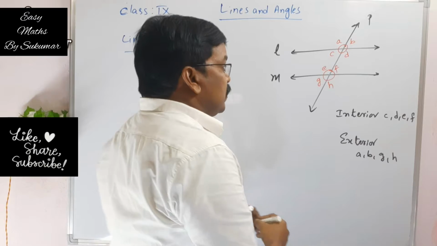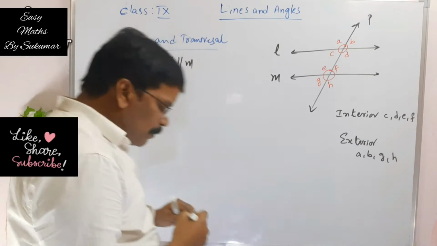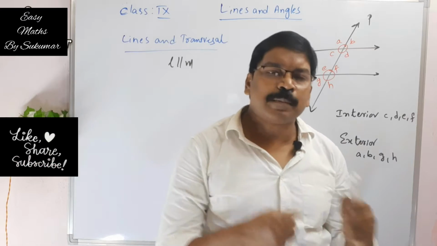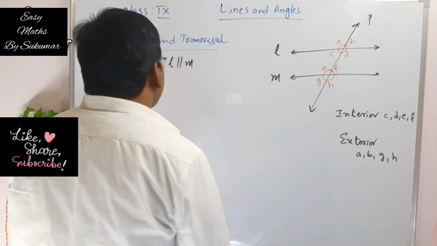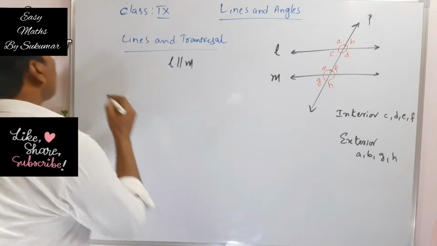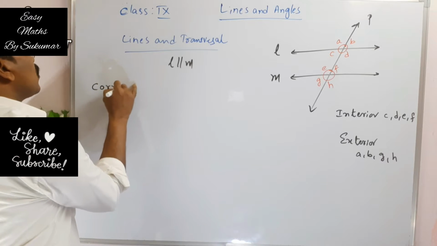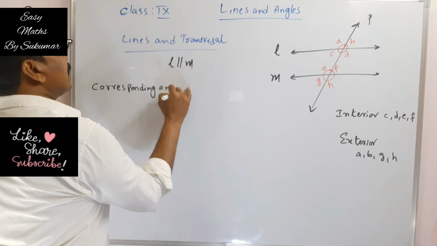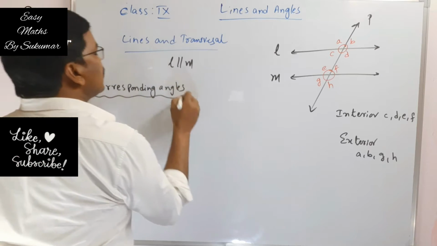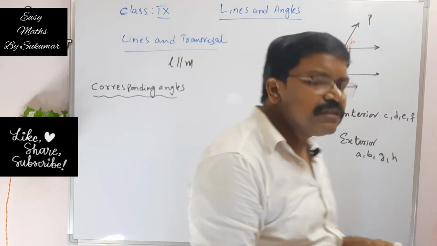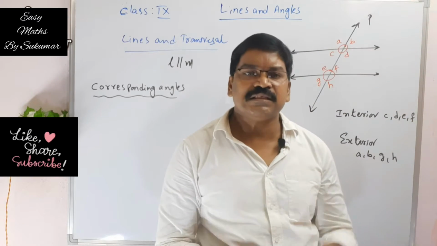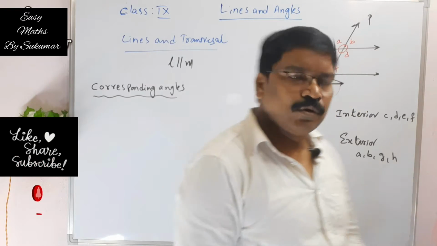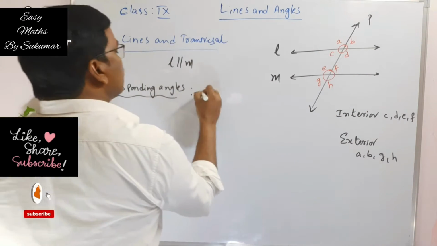Okay. See, my dear students, there are some properties. You have to learn these properties to solve the next exercise. The first one is corresponding angles. Here I will write corresponding angles. Actually, you have been learning these properties from class 8. Again, these properties are given in class 9 also, my dear students. Okay. See, what are corresponding angles?